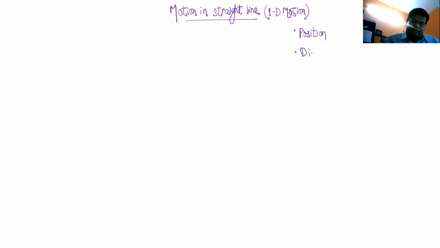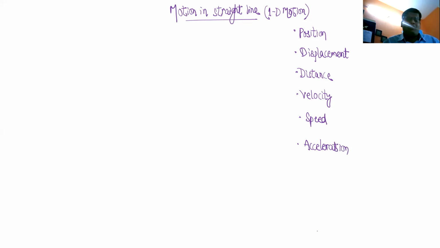First, position, then displacement, then distance, then velocity, then speed, then acceleration. So let's understand these terms accurately.